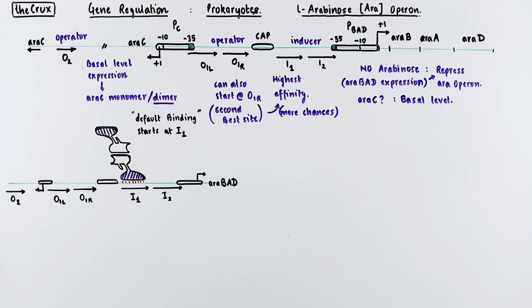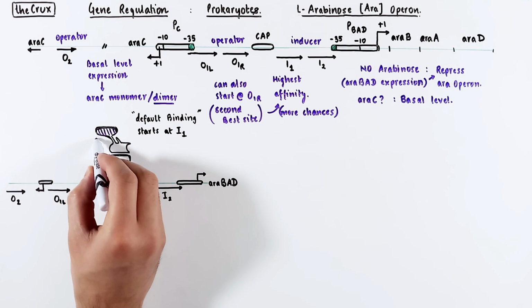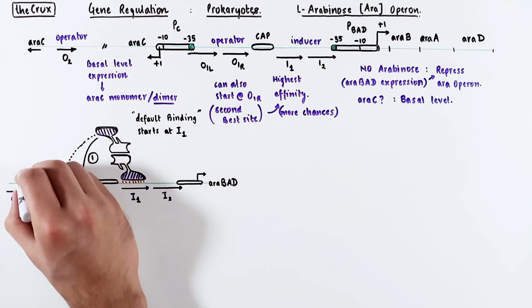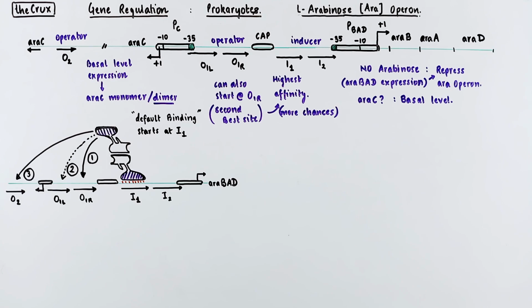This other site of the monomer is, however, free to bind DNA as well, right? It can target O1R, O1L, or even the O2 site. Heck, it can even bind the I2 site, which is right next to the I1. So given all these options, where should the DNA binding occur? We need to understand a few things before we can answer that question.